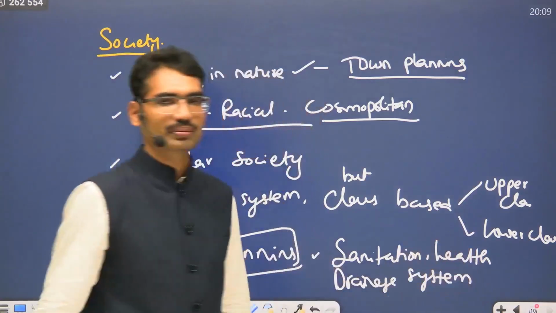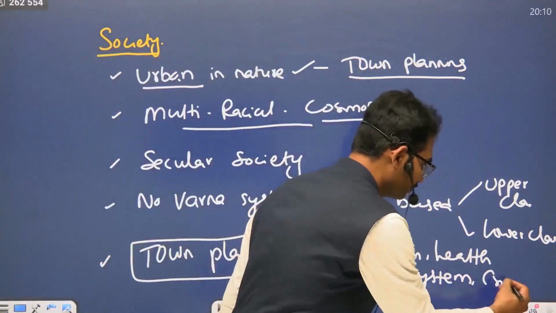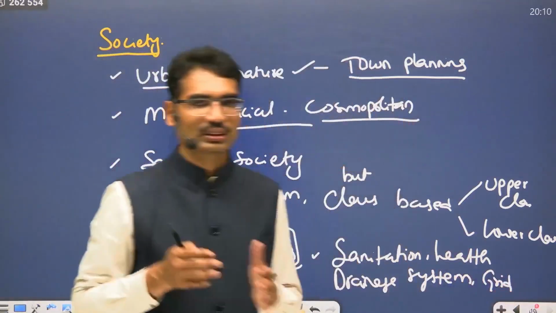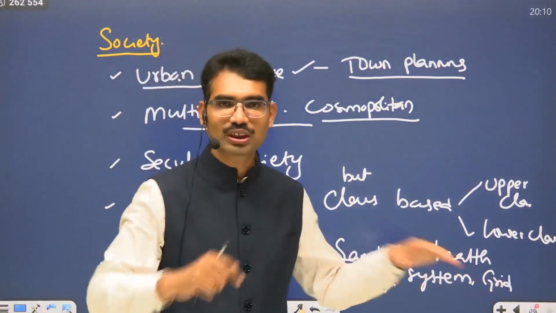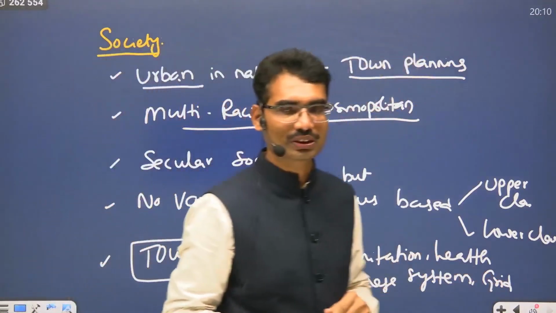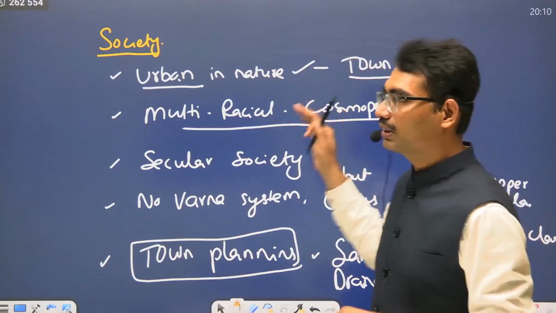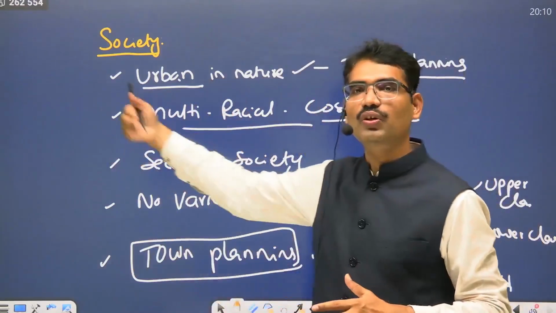Proper drainage system. The city was built in a grid structure. That means the streets cut at right angles. Now you see, overall town planning itself is one of the important mains questions. But here we are dealing with overall characteristics. That's why we are not going into detail. In detail we will go in the further videos.